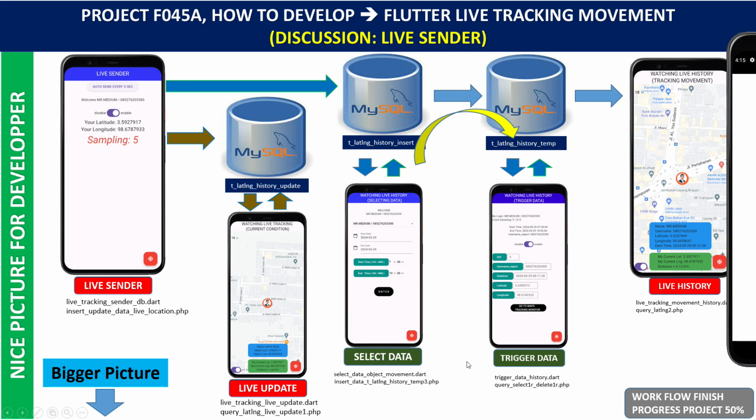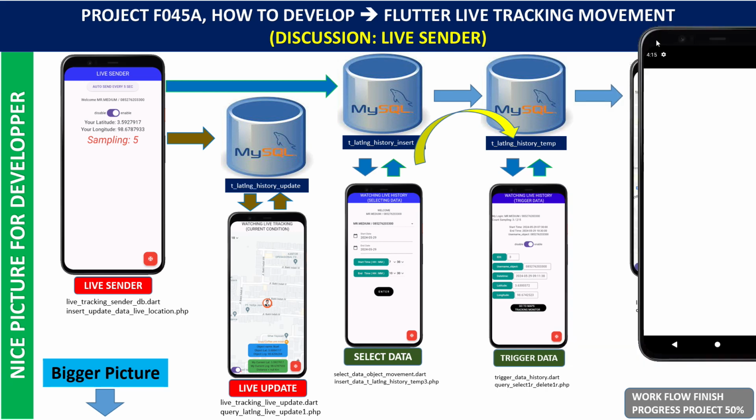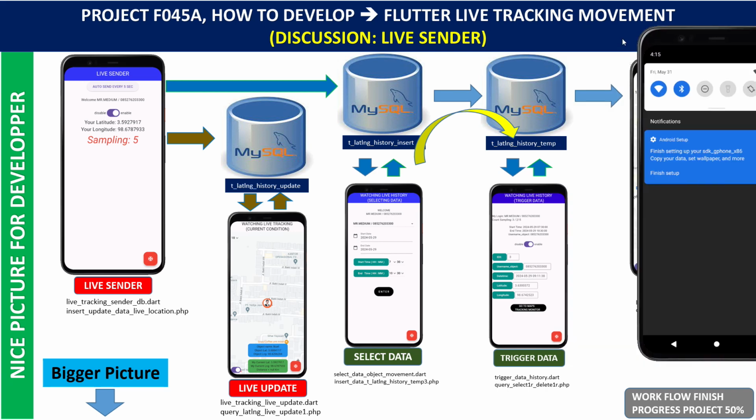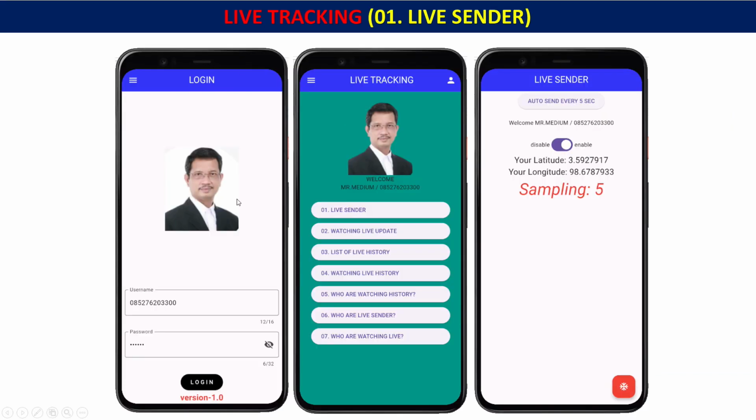Okay, before we see this one, this picture is maybe too small. Okay, I will make a bigger picture for you before we explain this one. Okay, no problem. Click here. Okay, this is sampling, login. This is the menu after login. This is the live sender.